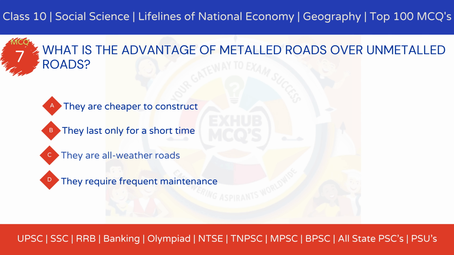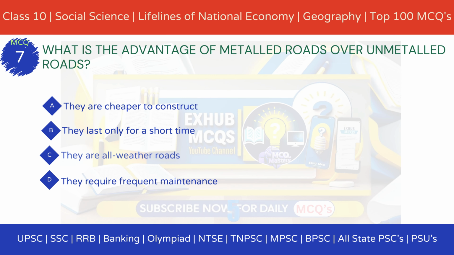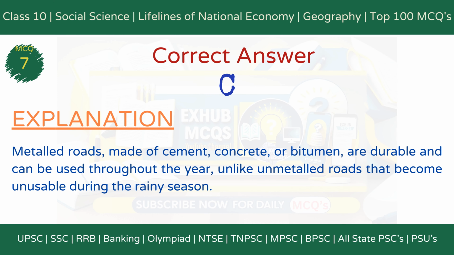Option A, they are cheaper to construct. Option B, they last only for a short time. Option C, they are all-weather roads. Option D, they require frequent maintenance. The correct answer is option C, they are all-weather roads. Explanation. Metalled roads made of cement, concrete, or bitumen are durable and can be used throughout the year, unlike unmetalled roads that become unusable during the rainy season.